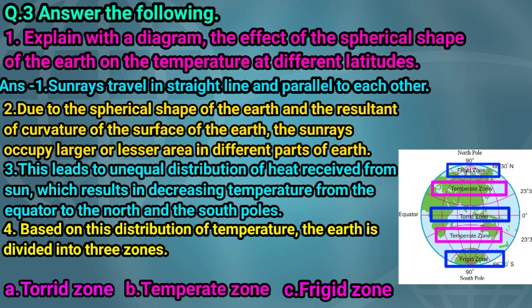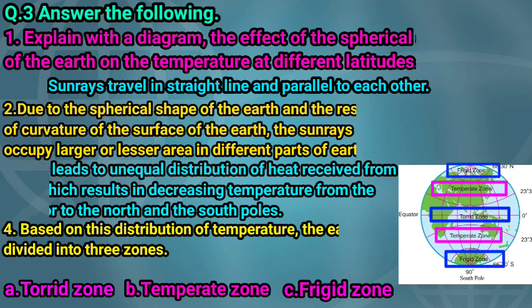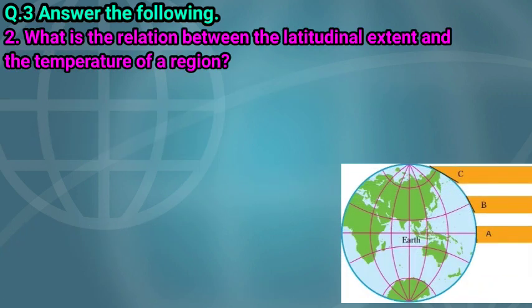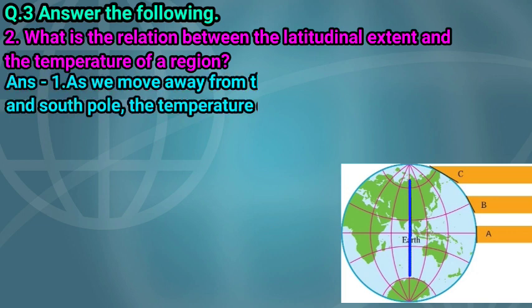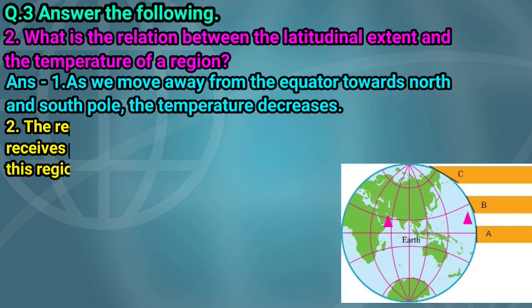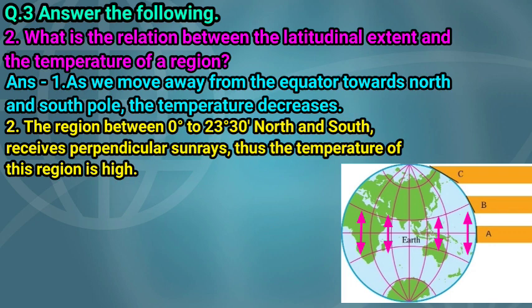So children, this is the effect of the spherical shape of the earth on the temperature at different latitudes. Next, question number 2: What is the relation between the latitudinal extent and the temperature of a region? Children, we have learned that as we move away from 0 degree latitude, the equator, towards the north and south pole, the temperature decreases.